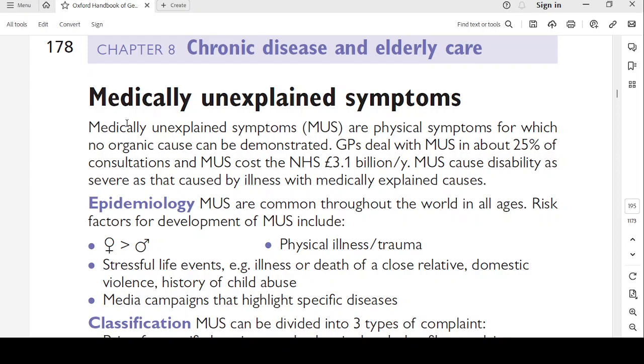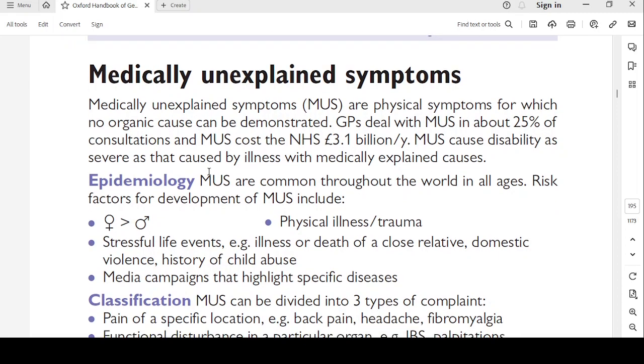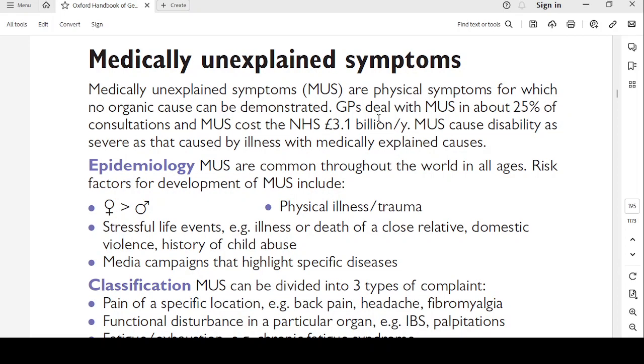Medically unexplained symptoms. Medically unexplained symptoms, or MUS, are physical symptoms for which no organic cause can be demonstrated. GPs deal with MUS in about 25% of consultations, and MUS cost the NHS a whopping 3.1 billion pounds per year. MUS causes disability as severe as that caused by illnesses with medically explained causes.